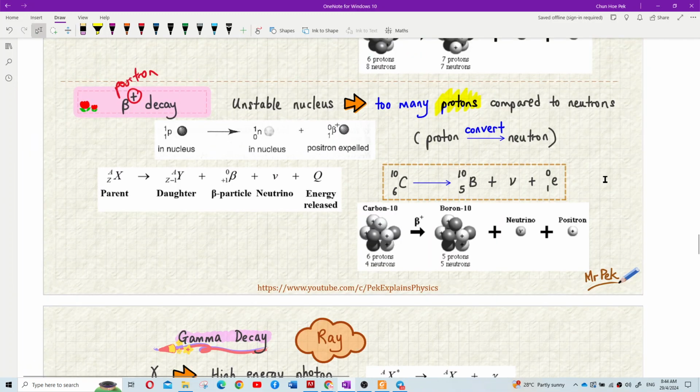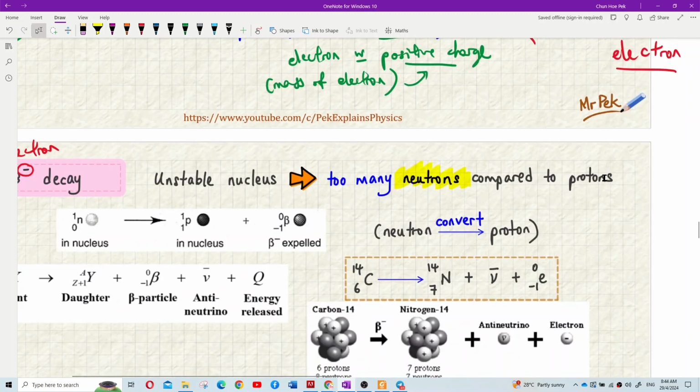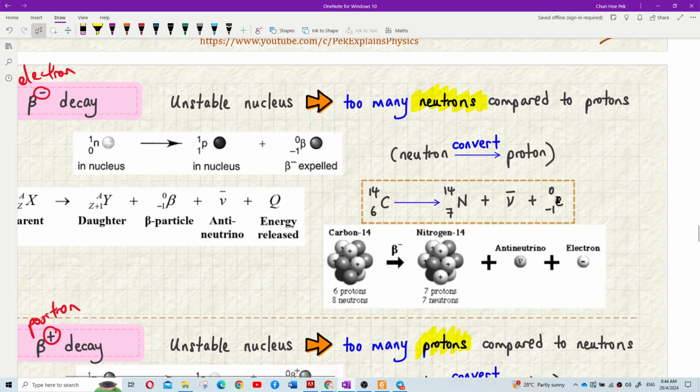Elektron ini macam mana nak tulis? How to write the electron? Electron memang elektron saja, dia tak ada nukleus, kan? So dia kosong lah, dia tak ada proton, tak ada neutron. So mass numbernya 0. Okay, tapi dia negative 1.